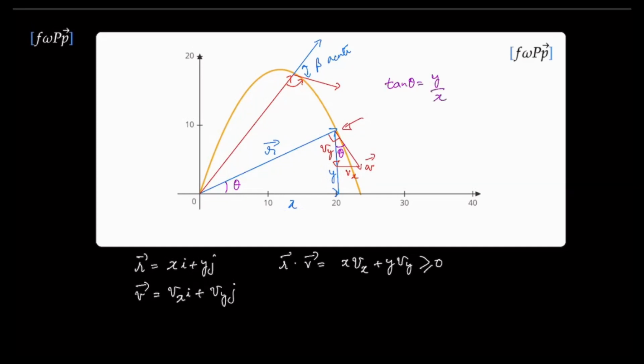There's a similar relationship in this triangle where tan theta is going to be Vx divided by Vy, but Vy being in the downward direction, remember, it's going to have a negative sign, and we want theta, an acute angle out here, and therefore it has to be positive. So if you rearrange this and write it out, it's going to look like x Vx plus y Vy is equal to 0. Now that looks very much like the 90-degree case, which we already have out here. The equality sign here is for the 90-degree case. Both of them match very well.